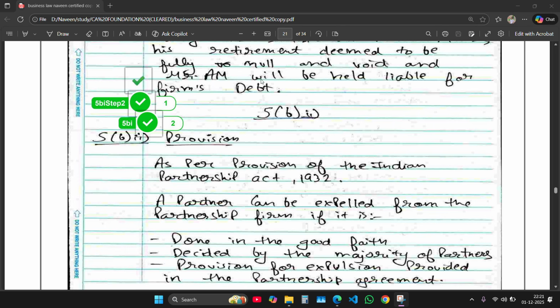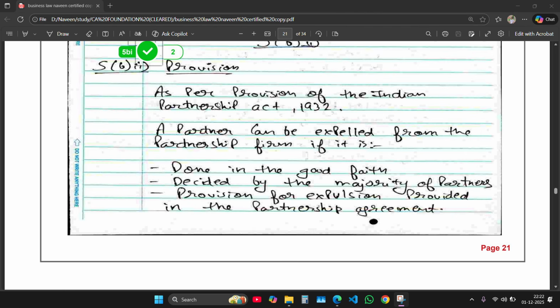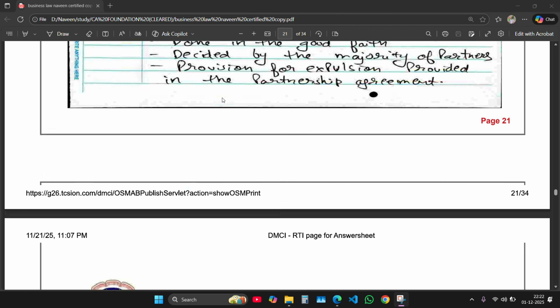Anyway, come to the fifth B question that I attempted afterwards. This question was also from the Indian Partnership Act. This question talks about the expulsion of a partner from the partnership firm. So the significant point is expulsion, and the act under which the provisions come is the Indian Partnership Act.